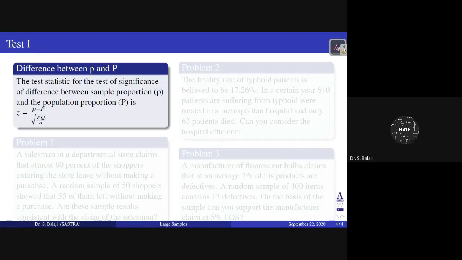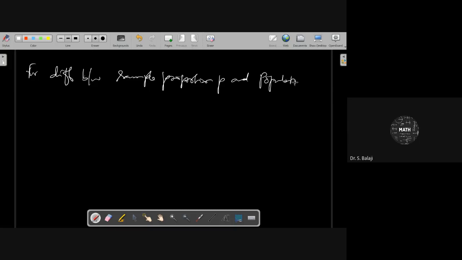How can you arrive at this test statistic? That we will see now easily. Test of significance of difference between sample proportion and population proportion.